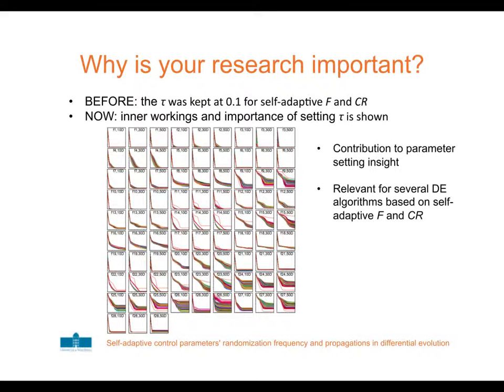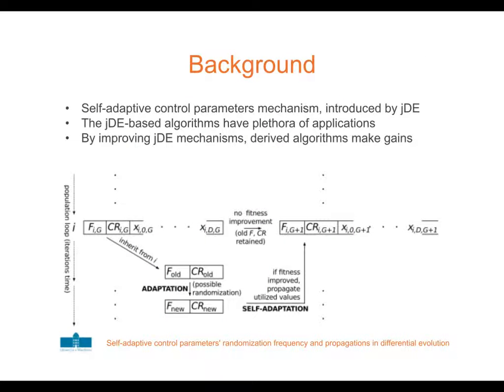The self-adaptive control parameters mechanism is utilized within several differential evolution algorithms, and always a value of 0.1 is used for the randomization frequency, so we wanted to see how the performance of the algorithm changes when we change this value. We have observed, as can be seen in this figure, that the algorithm significantly differs in its behavior when changing this value.